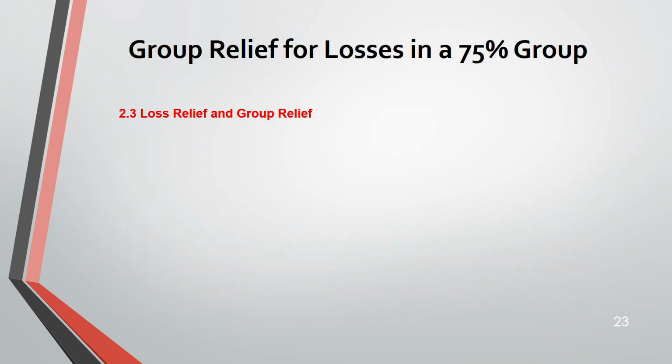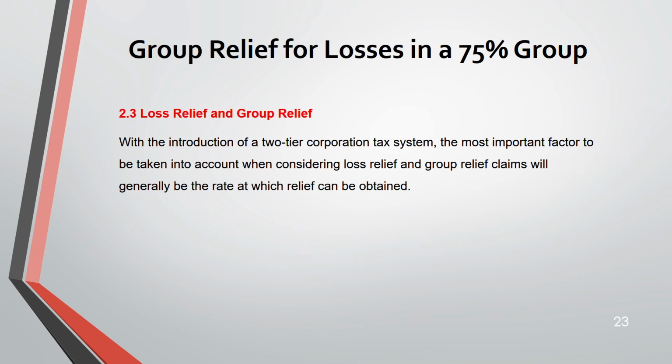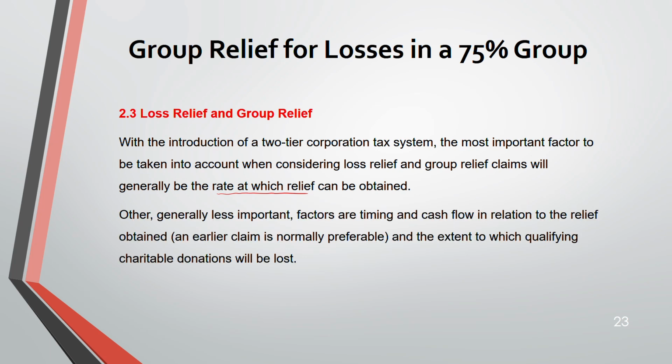Now moving on, because now there is a two-tier corporation tax system, two rates, 19 and 25%. The most important factor when you're considering the loss relief and the group relief is the rate at which you're going to get the relief. There are other factors, but they are less important, like your timing and cash flow. So it's better to get the relief earlier because it's going to improve your cash flow. And also the extent to which you're going to lose your QCD, because QCD you cannot get relieved. So these are your factors. These are the same factors for your normal loss relief also, and the same for the group relief.